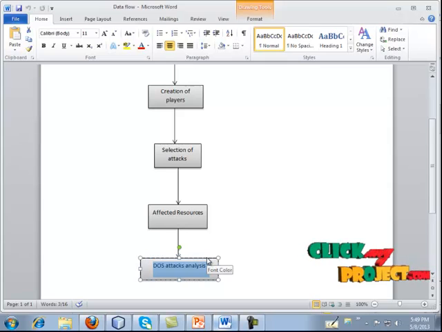It means that there are a lot of attacks. We are going to inject those attacks through players. If a player wins, then the resource has been affected. If a player loses, then the resource has not been affected. Now let me see the process.